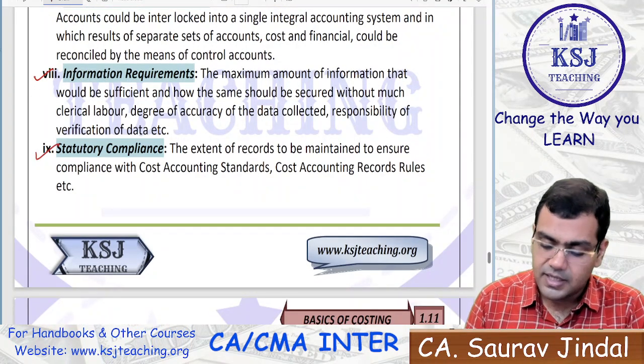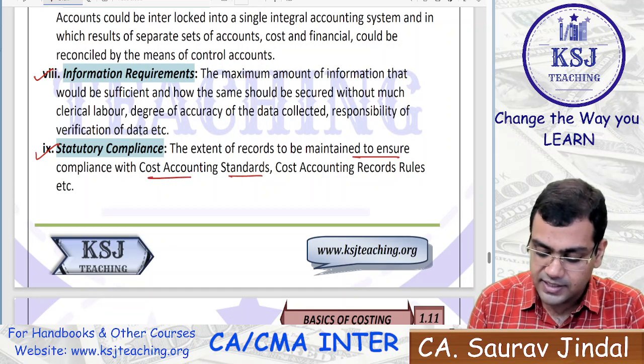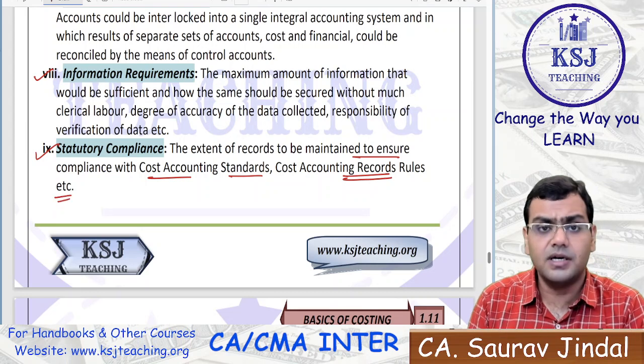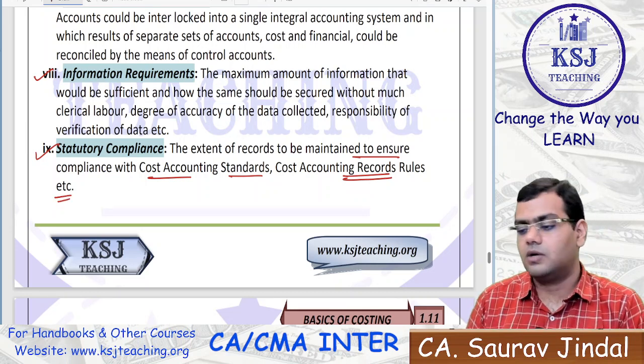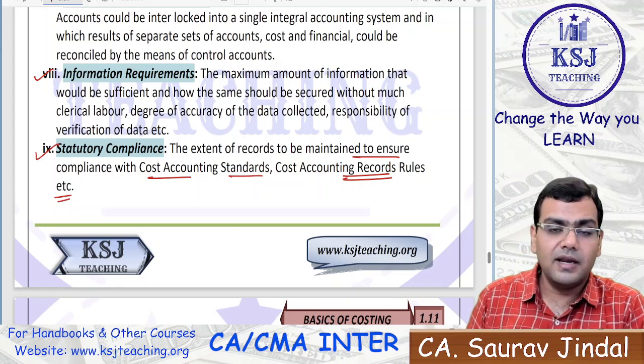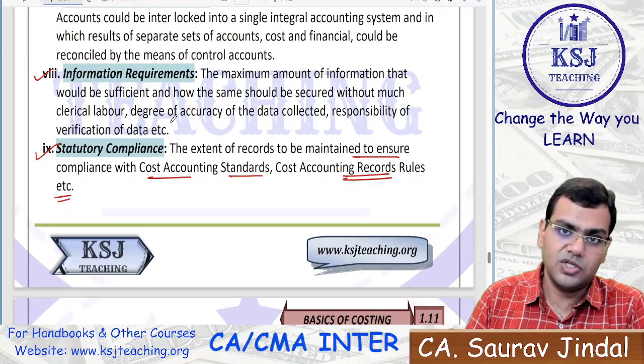Statutory compliance, the extent of records to be maintained to ensure the compliance with the cost accounting standards, cost accounting record rules, that as per the government rules, what all is your requirement from that cost accounting system. Everything should be clearly defined, only then it is beneficial, right?